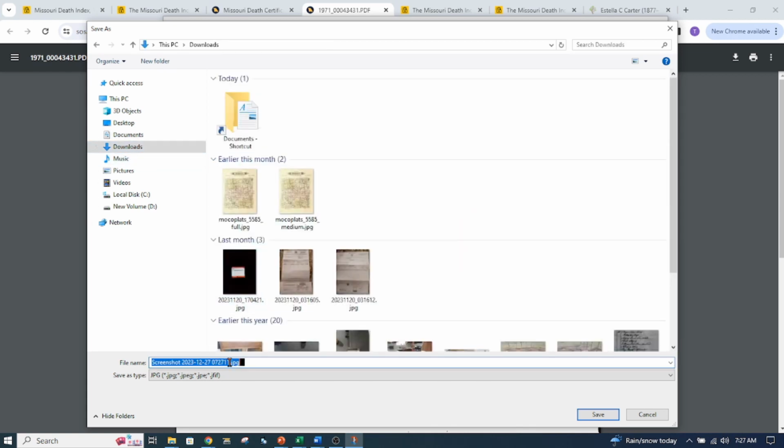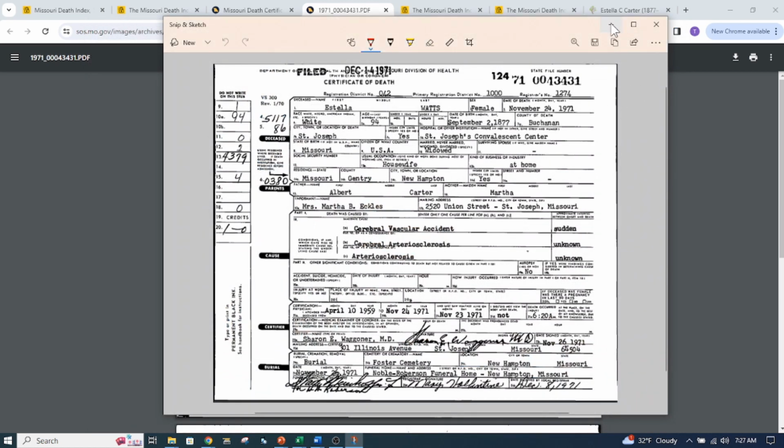so let's go ahead and do this again. Watts, Estella, death certificate. I was thinking about redoing this, but I think it's good for people to see that sometimes things don't turn out just the way you want them, and there are other alternatives. So I'm going to click Save. It's in my downloads. So let's try this again.